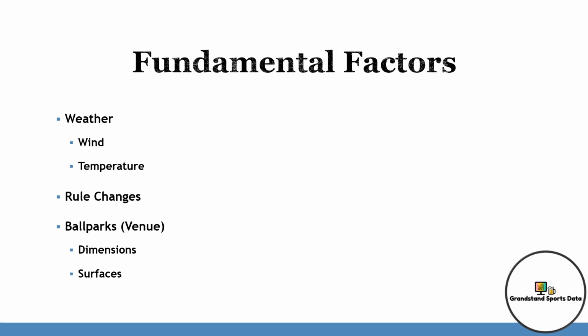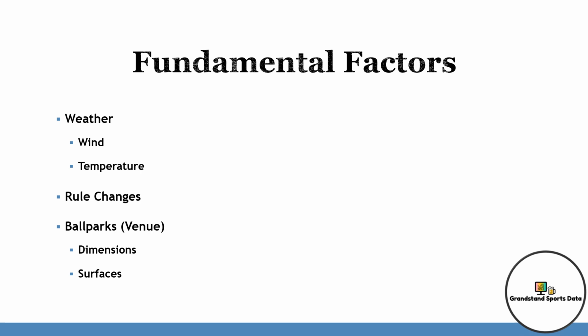Here are some more fundamental factors. Weather. Weather has 2 variables, wind being one of them. Wind blowing into home plate creates fewer runs, whereas wind blowing out produces more runs. Next would be temperature. The higher the temperature, the further the ball travels, resulting in higher run totals, whereas when it's colder, this results in fewer runs.